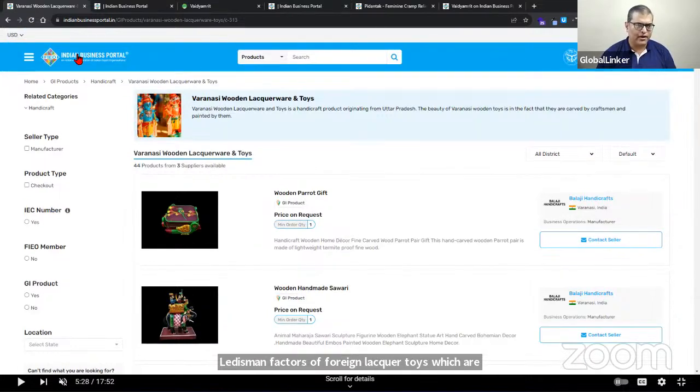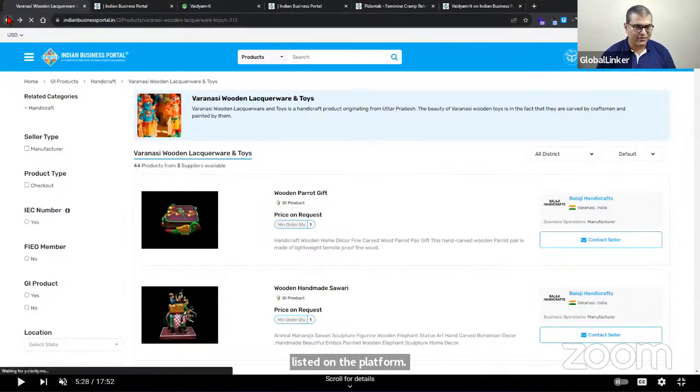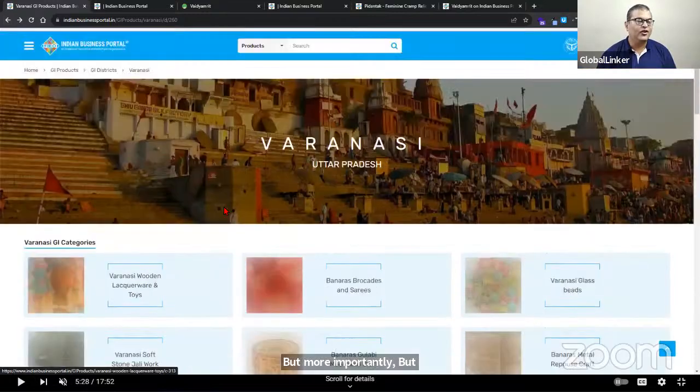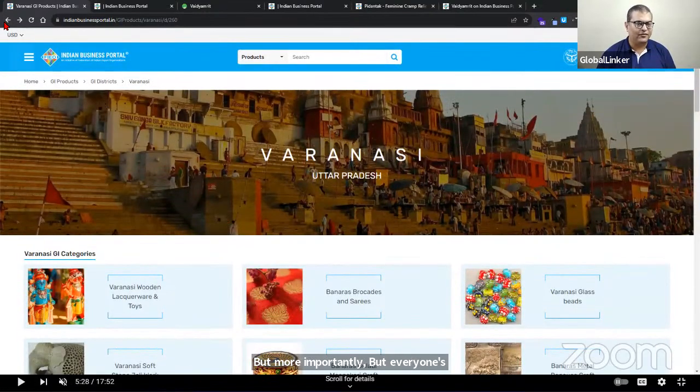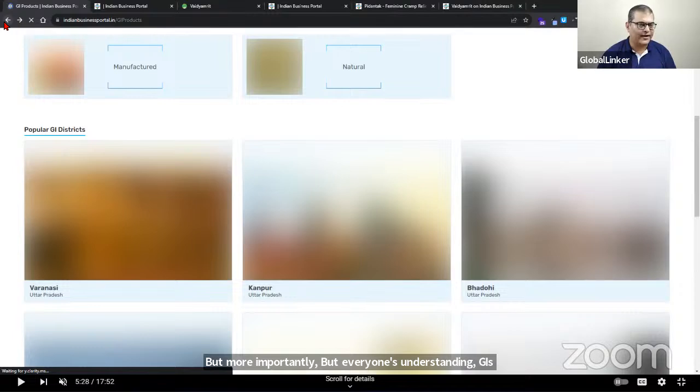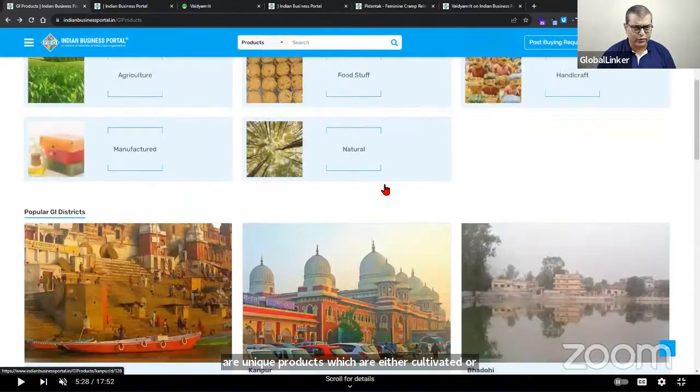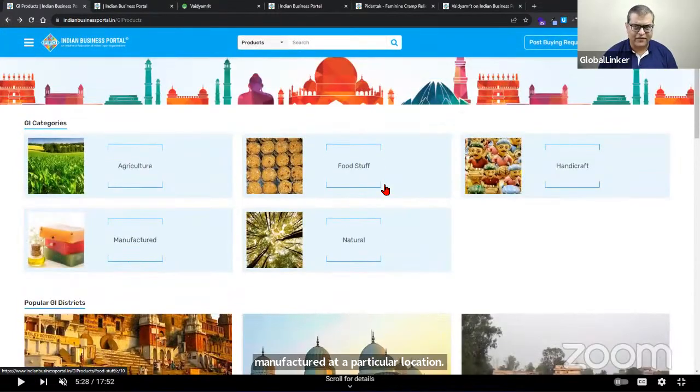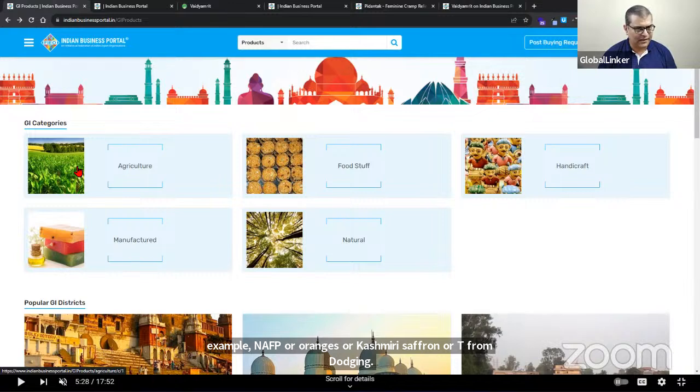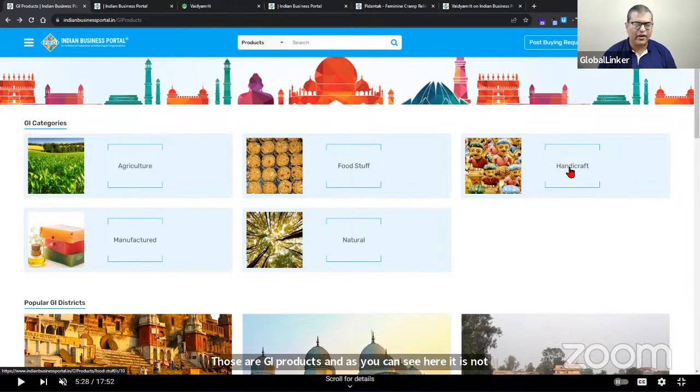But more importantly, for everyone's understanding, GIs are unique products which are either cultivated or manufactured at a particular location. For example, Nagpur oranges or Kashmiri saffron or tea from Darjeeling. Those are GI products. And as you can see here, it is not just limited to agriculture. It can have food, handicraft, manufacturing, or natural as well.